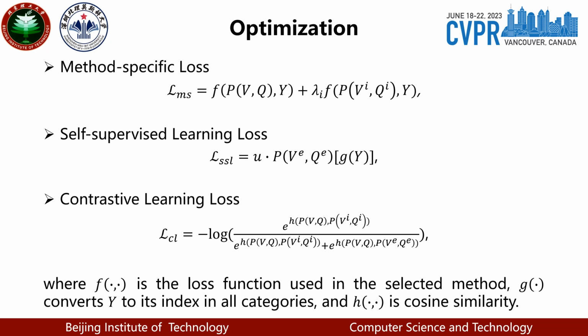The main idea of the self-supervised learning loss is that the more the semantics of the samples are corrupted, the less the model can get the original ground truth. And the contrastive learning loss is used to pull up the predictions of original samples and their corresponding invariant samples, and push away the predictions of original samples and their corresponding equivariant samples.